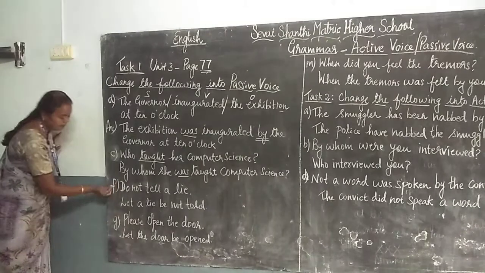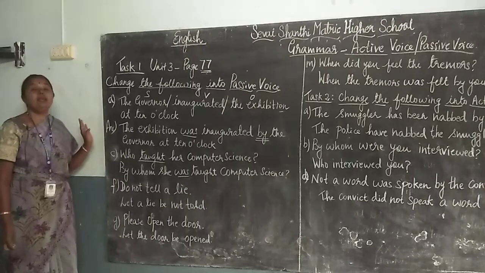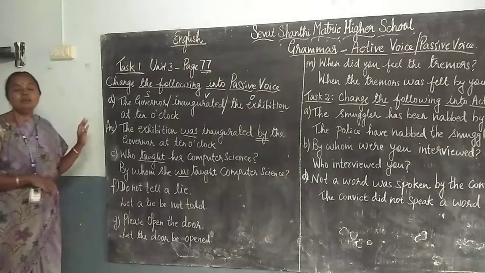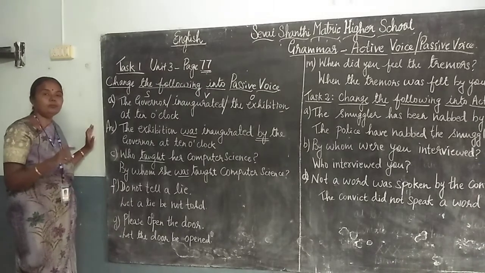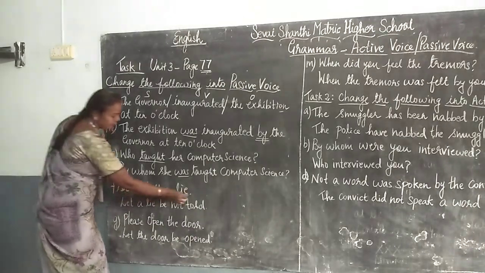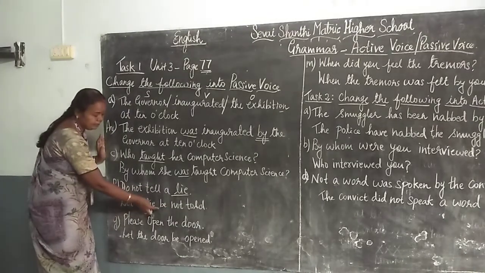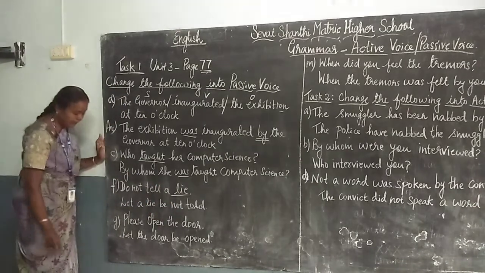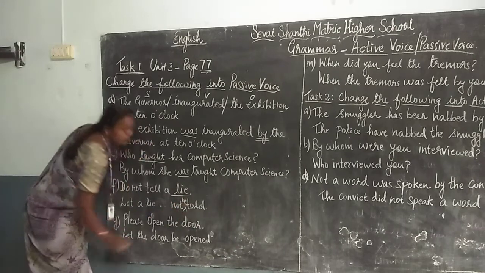Question number F. The question is: do not tell a lie. It is an imperative type of sentence. You have to see what type of sentence it is. When it is an imperative type of sentence, you have to put "let" in passive voice. What is the object here? Lie. So let a lie be, let plus be. Let a lie be not told. Let a lie not be told. It should be: let a lie not be told.